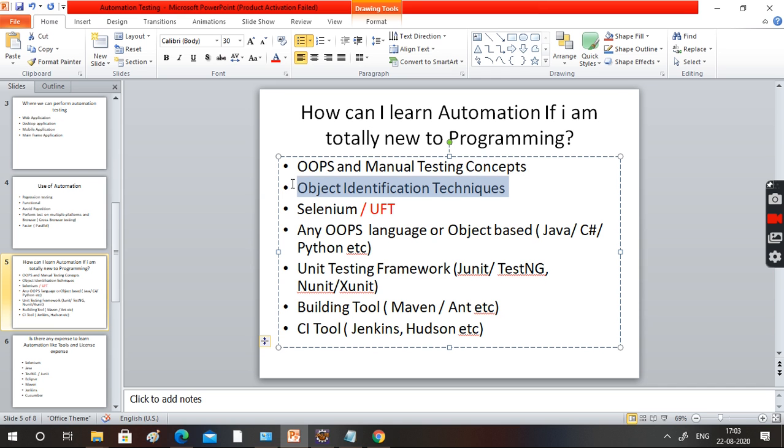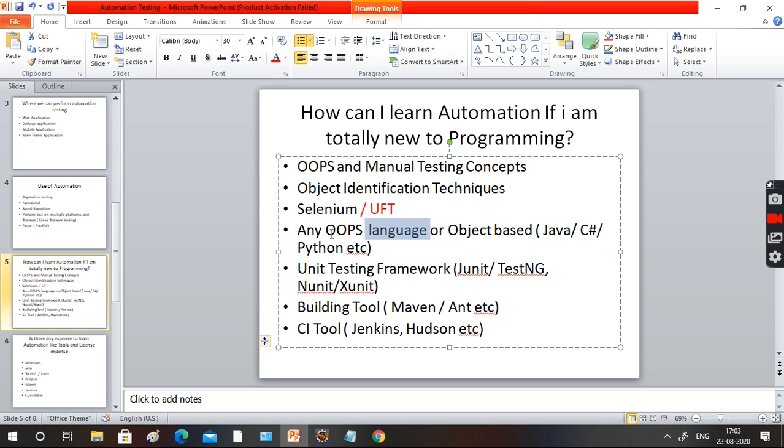Okay. Second thing is object identification techniques. Is it really tough? No. XPath and CSS. That is object identification technique. And you need to know any tool for automation: Selenium, UFT, RFT. There are so many other tools. In this channel, I am going to cover only the Selenium tool.